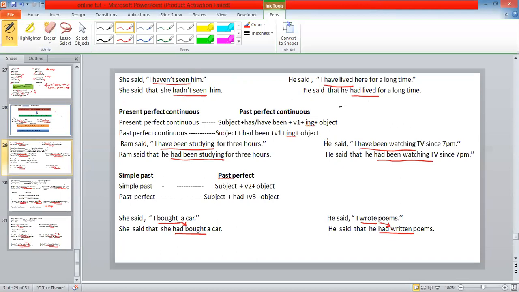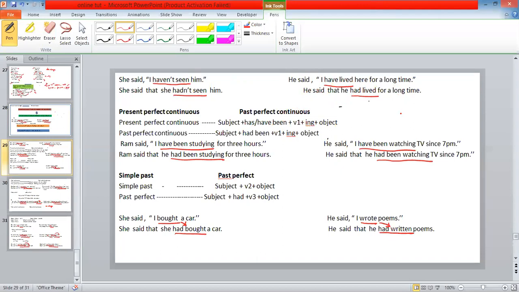In the same way, he said, "I have lived here for a long time." He said that he had lived for a long time. Here, I changes to he, and have lived changes into had lived for a long time. Okay, clear?